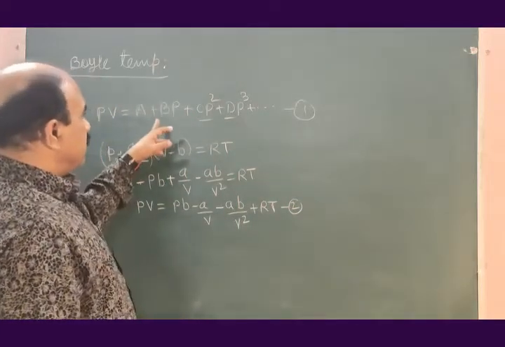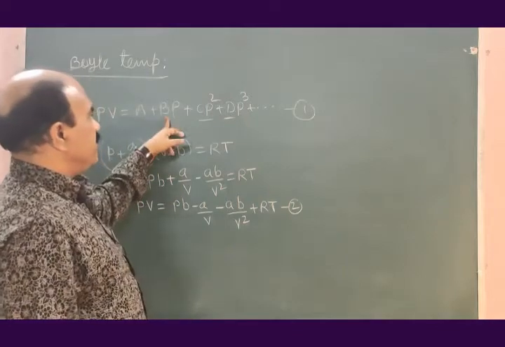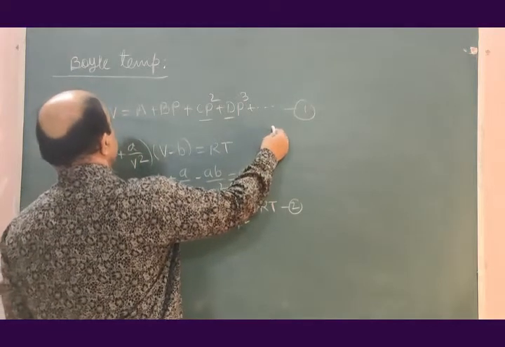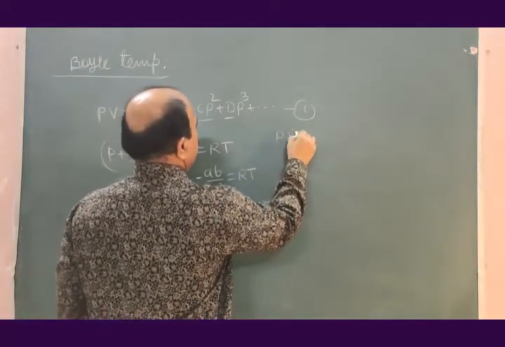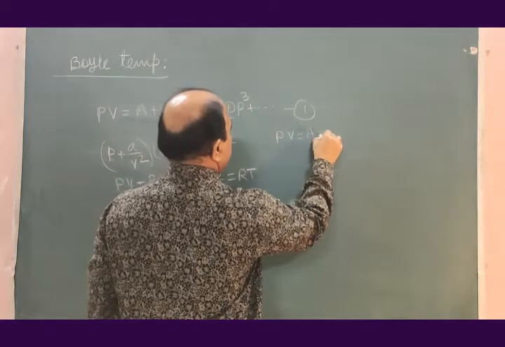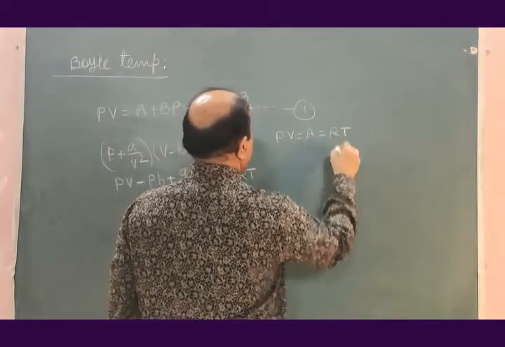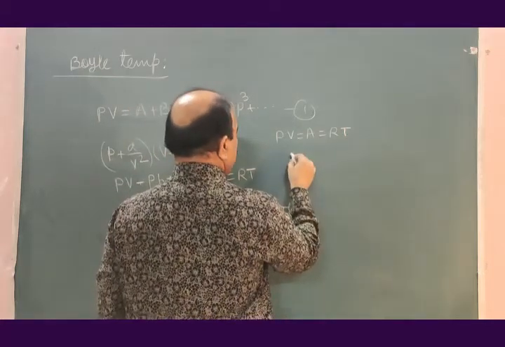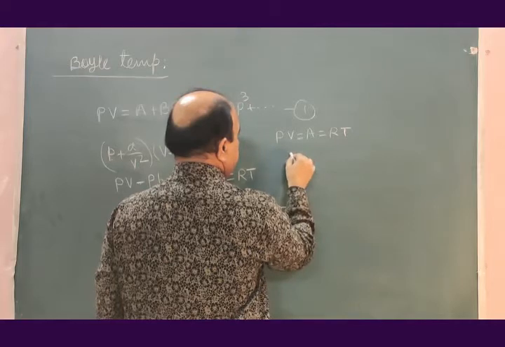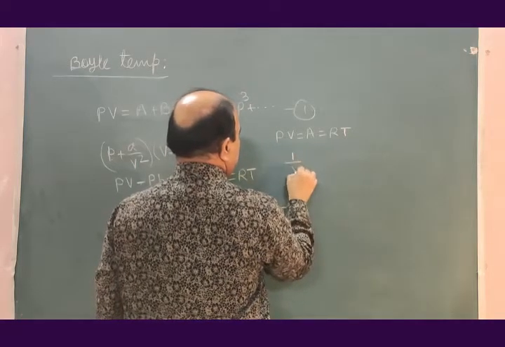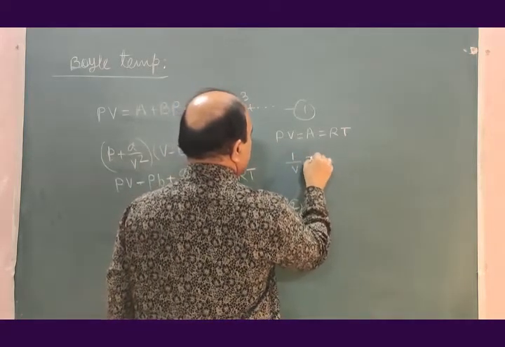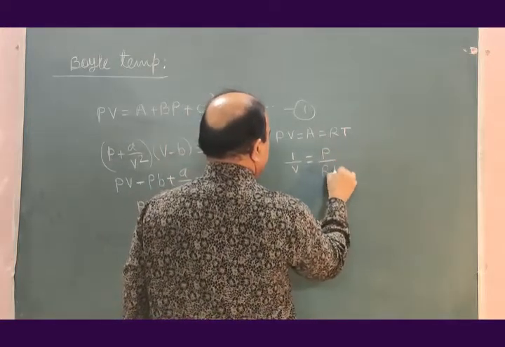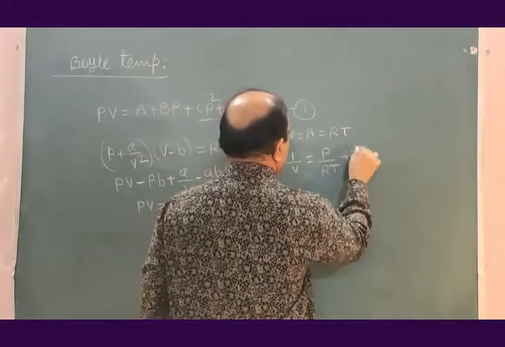We know that at boil temperature B is 0, and the remaining C and D are also 0, and we have only PV = A = RT. Therefore we may write 1/V = P divided by RT, equation number 3.